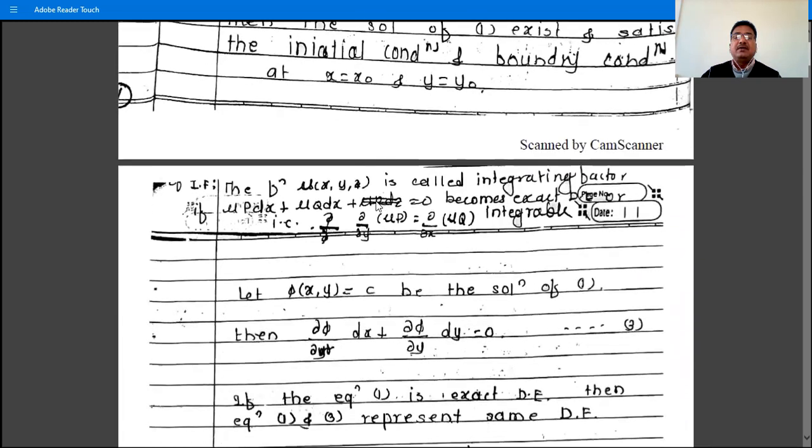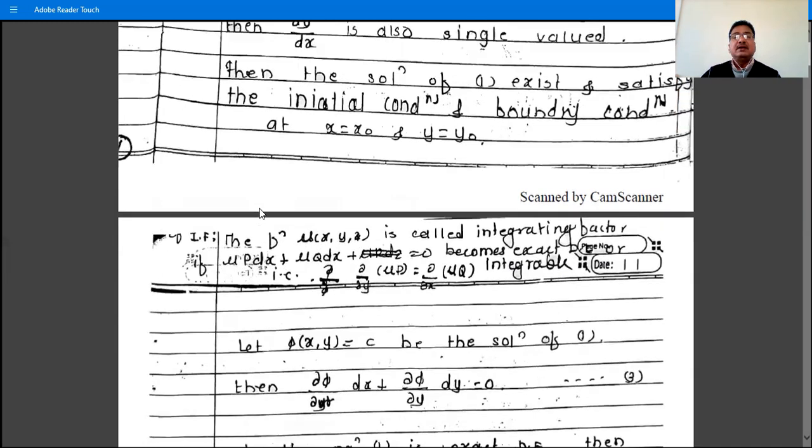So what is the definition of an integrating factor? The function mu(x,y), a two variable function, because we define the integrating factor for two variable functions, is called an integrating factor if mu P dx + mu Q dy = 0 becomes exact or integrable.